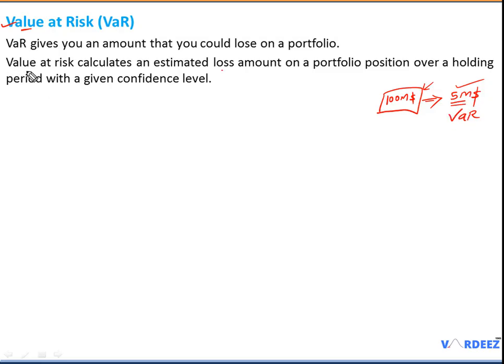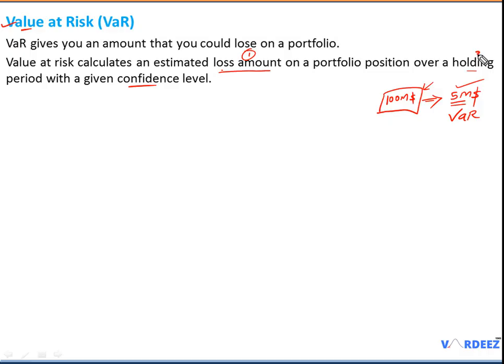Now let's look at the definition. Value at risk gives an estimated loss amount, the money that you could lose on a portfolio over a holding period and a given confidence level. Now, in every value at risk statement, you will see 3 things. The very first one is the loss amount. Obviously, we are calculating the money which is at risk on our portfolio.